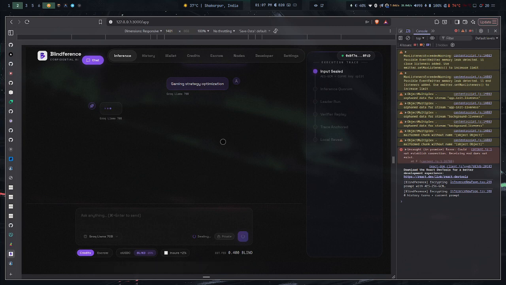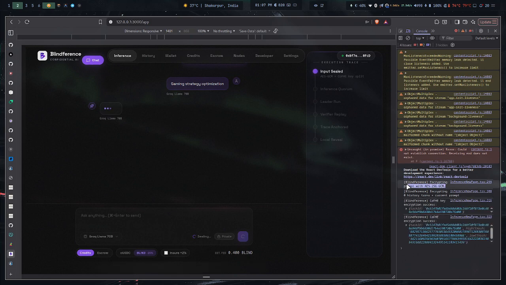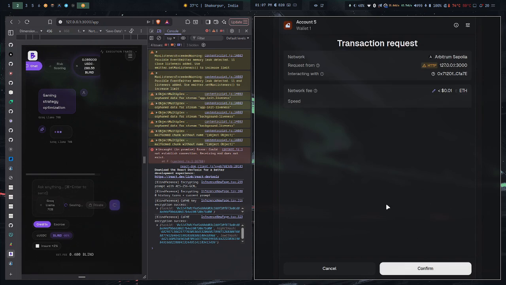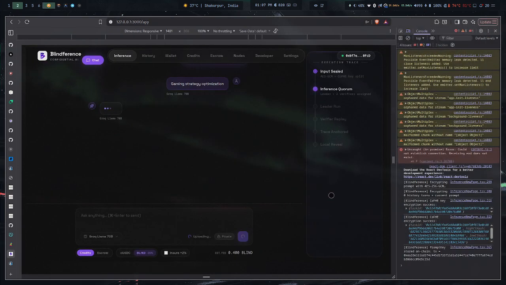So now what actually happened, you can see in the console that we're encrypting your prompt, so that it leaves your front end with encryption, so that no one can actually decrypt what the prompt was. And now you can see the encryption was successful, as well as the Kofi encryption was successful. Now soon we'll have a transaction here to actually store this encryption key on chain. Just wait a bit. Yeah, so we have this confirmation. So now you can see this transaction hash.